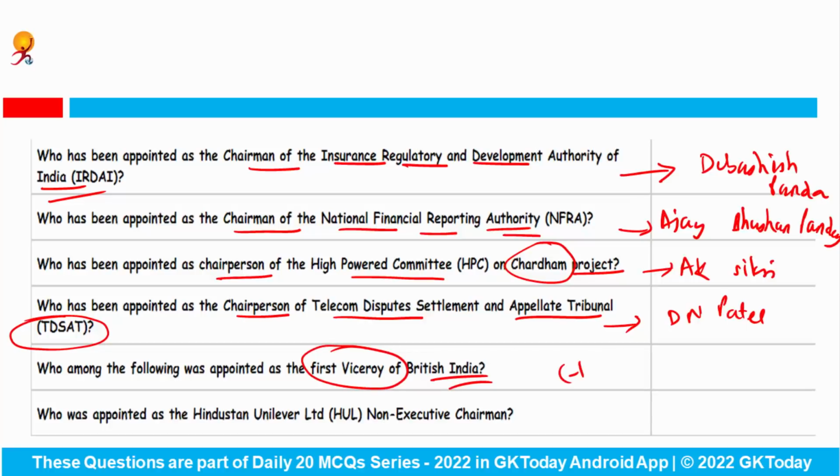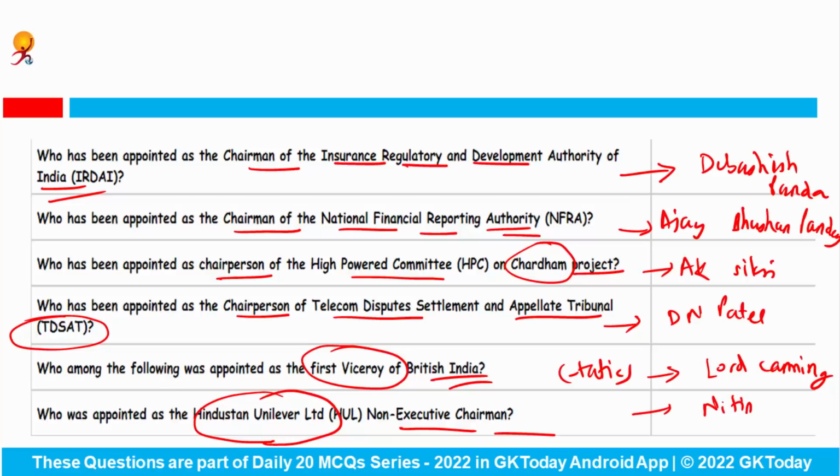Fine. Next is, who among the following was appointed as the first Viceroy of British India? So this is your static question. Who was our first Viceroy for British India? Lord Canning. Okay. And last question says, who has been appointed as the Hindustan Unilever Limited non-executive chairman? It is Mr. Nitin Paranjpe.